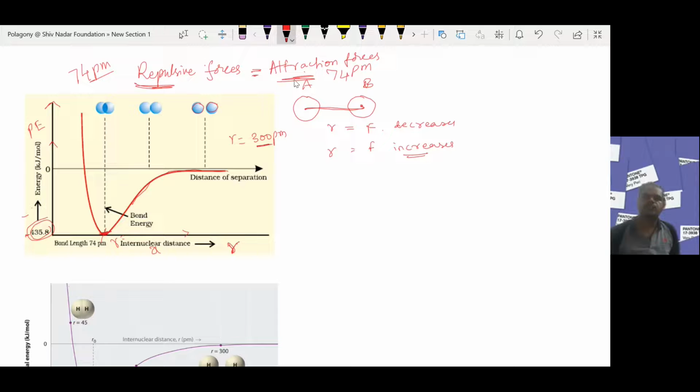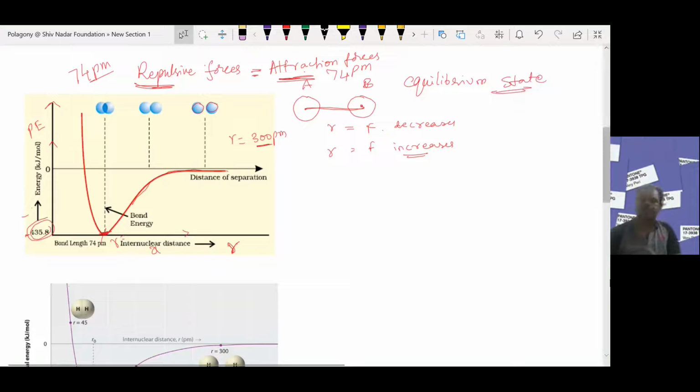If the attraction forces dominate, also no bond formation. But when the attraction forces are balanced with the repulsive forces, the bond forms, and both atoms will be in the equilibrium state.